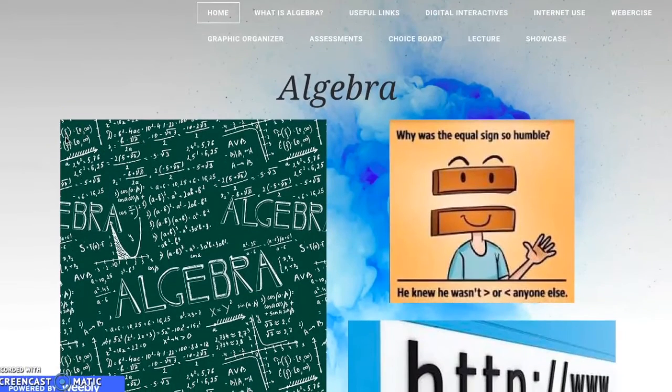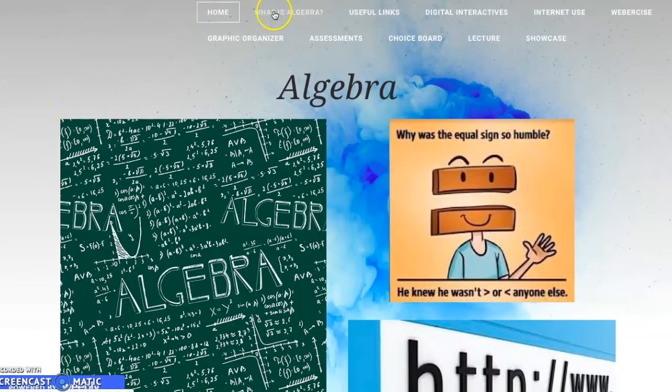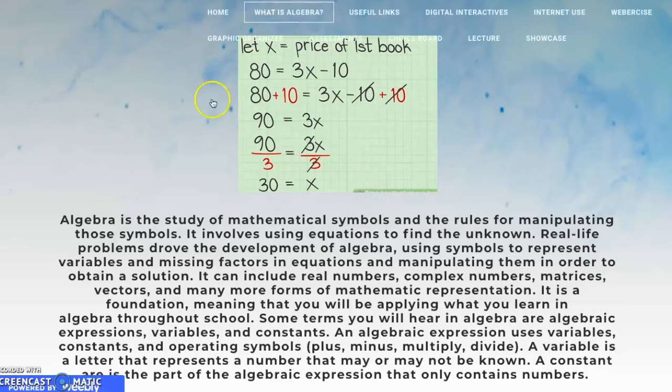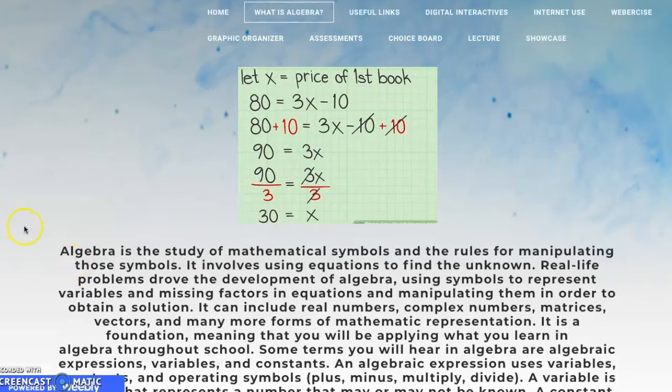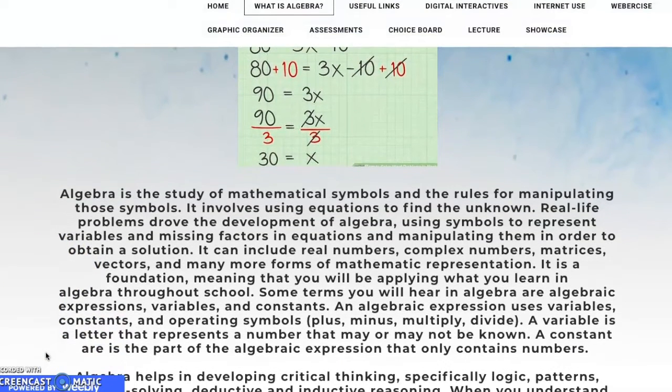So let's move on. One of the subtopics that I have here is what is algebra? I know a lot of people don't really have a fondness for math in general, and sometimes ask when do we ever use this in life? You can't really say that with algebra because algebra is everything. Algebra is in all aspects of life. Algebra is the study of mathematical symbols and rules for manipulating those symbols. We use real life problems in algebra to be able to understand them.